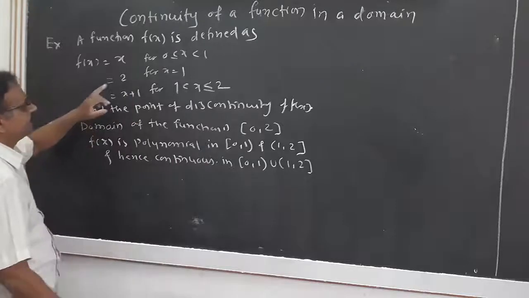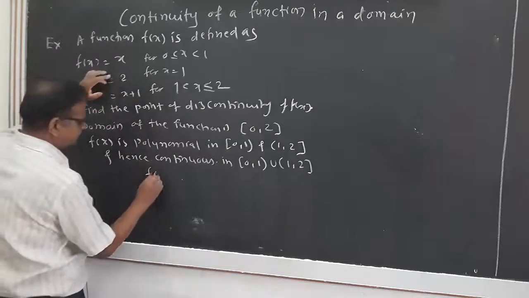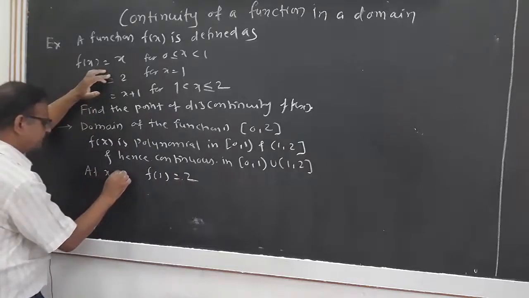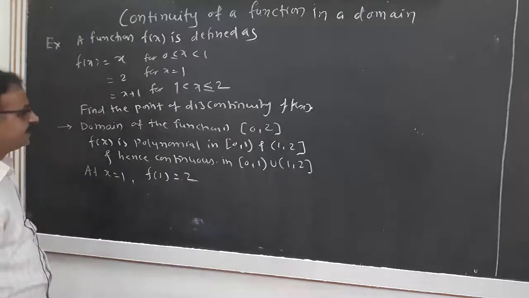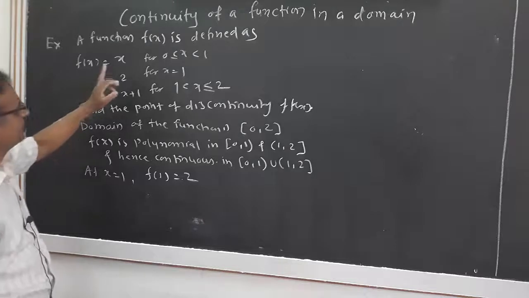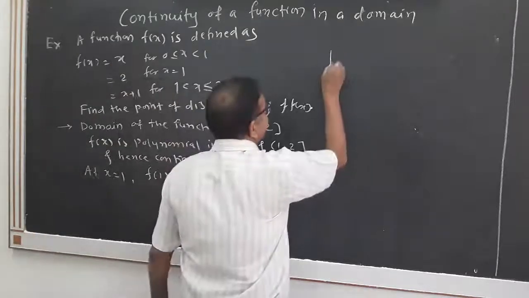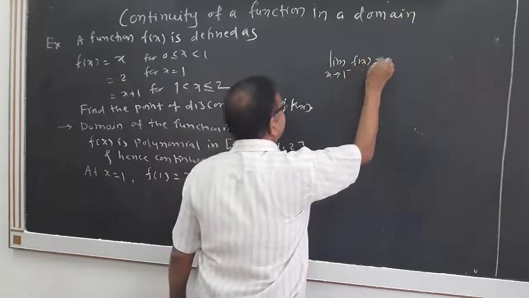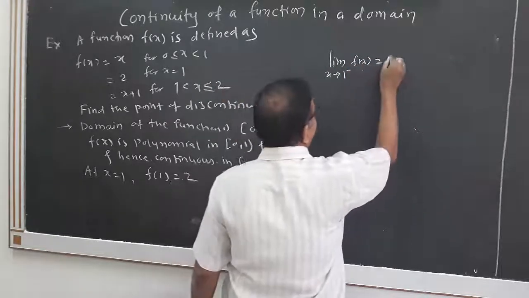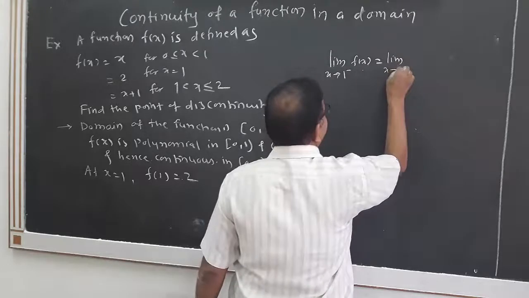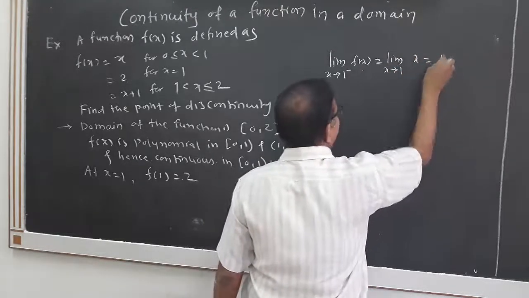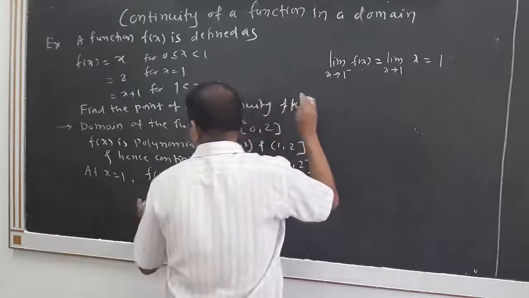At x equal to 1, f of 1 equal to 2. We shall find limit x tends to 1 minus of f(x), that is the left hand limit of f(x), that is equal to limit x tends to 1 of x, that is equal to 1. It is not equal to f of 1.